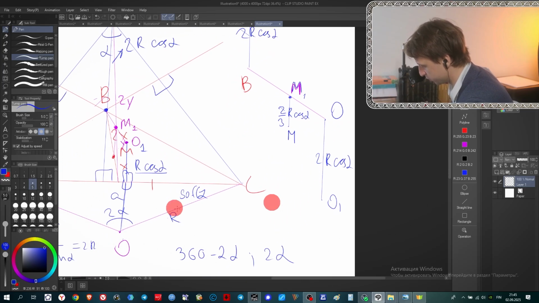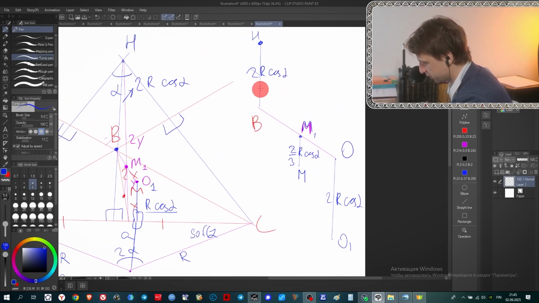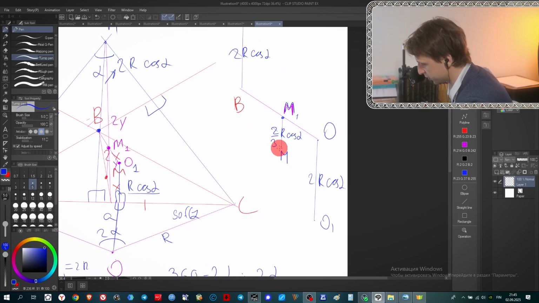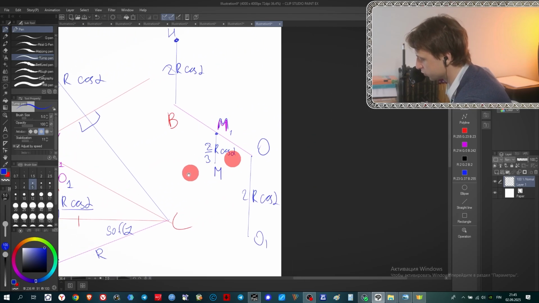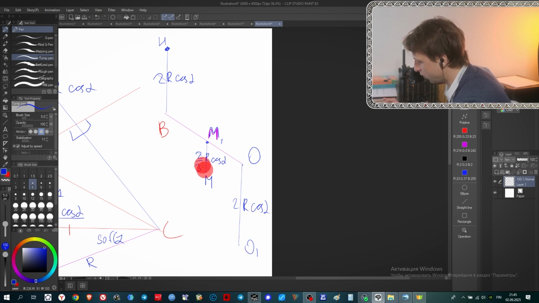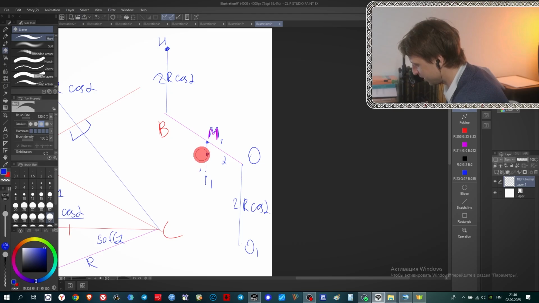All these lines are perpendicular to AC, and this one is also perpendicular to AC. M1M, we are also told, is parallel to BH and perpendicular to AC. Why do all these 3 points belong to the same line? As earlier, in order to show it, we need to forget about point M. So again, we need to forget about one point to show that we have what we need. Let's forget about point M.